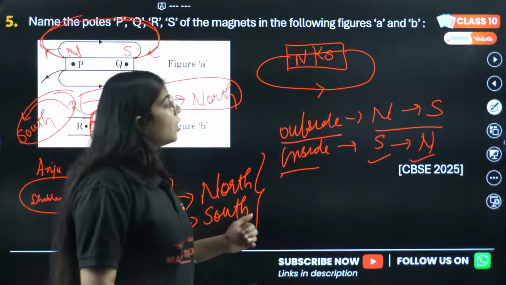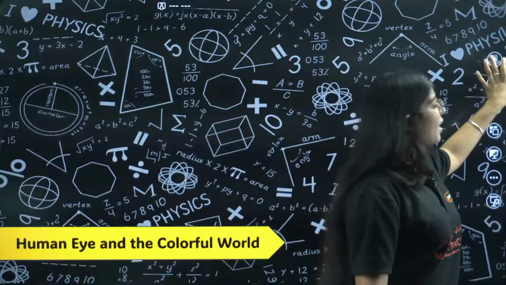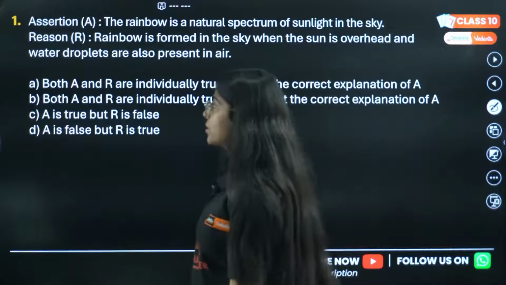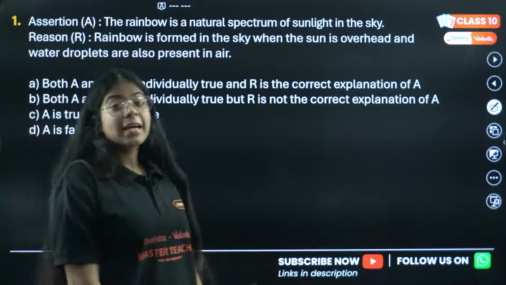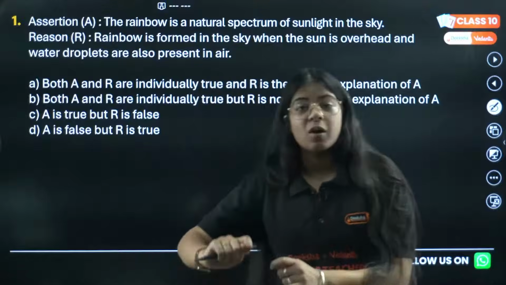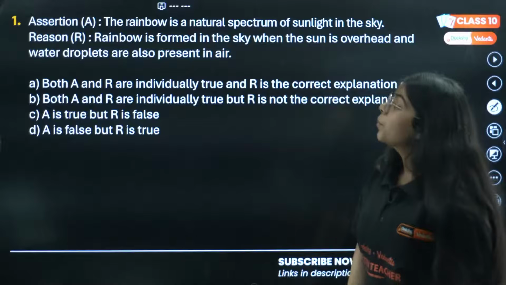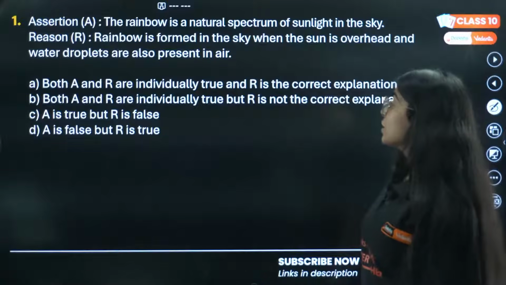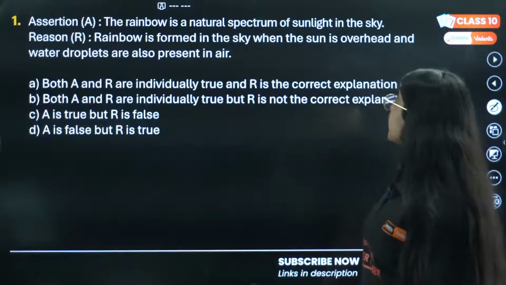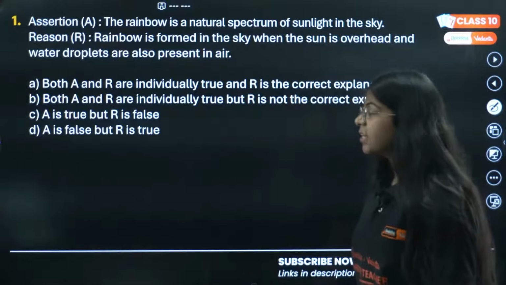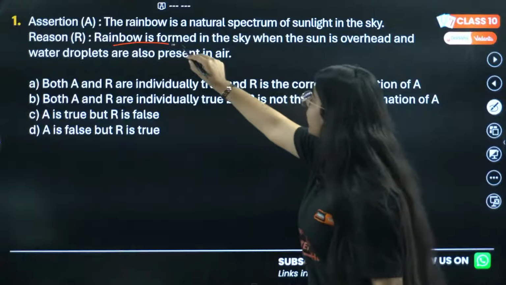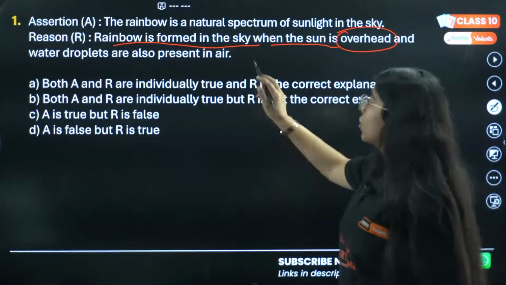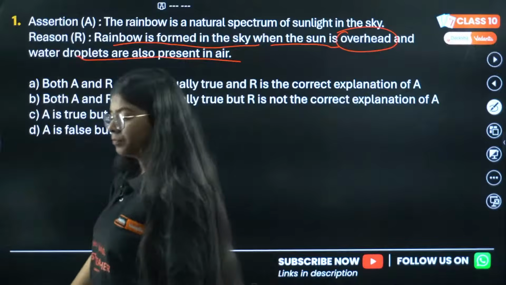Okay, let's move on to the next chapter. We have human eye and the colorful, beautiful world. First question says, assertion: the rainbow is a natural spectrum of sunlight in the sky. Reason: rainbow is formed in the sky when the sun is overhead. They are giving a reason that rainbow is formed in the sky when the sun is overhead and water droplets are present in the air.